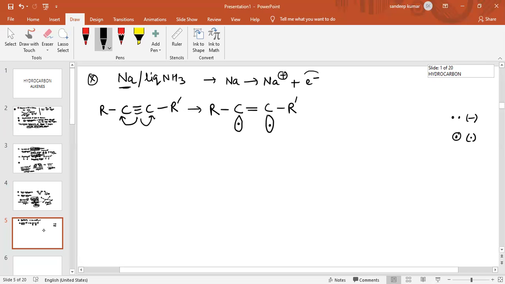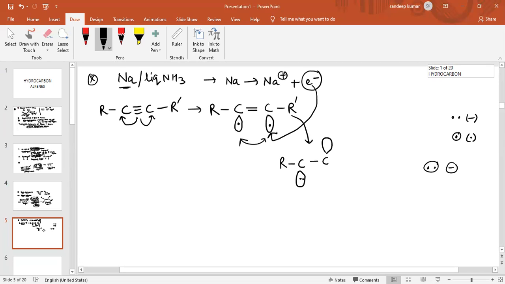Now the electron lost by sodium metal will transfer to this carbon atom. This is a free radical with a single electron; when one electron and one electron make a pair, there is a negative charge. So this compound will convert like this: C containing a free radical. As there is repulsion between the two electrons on the same side, this electron pair will shift to the opposite side of the plane.